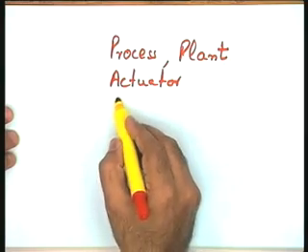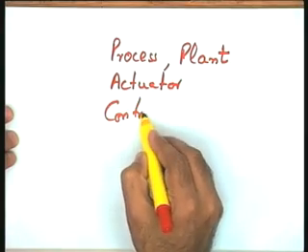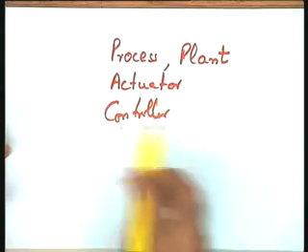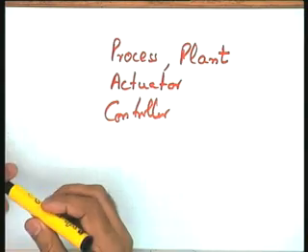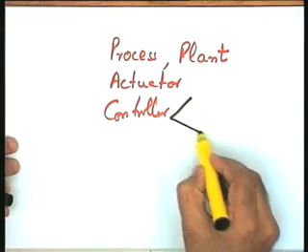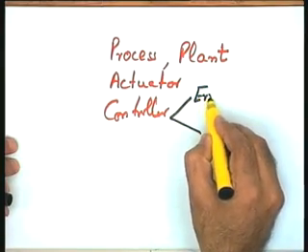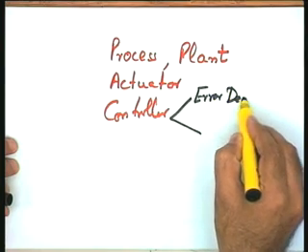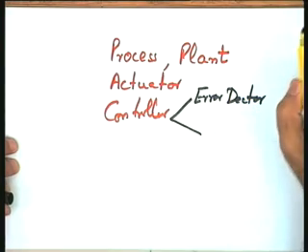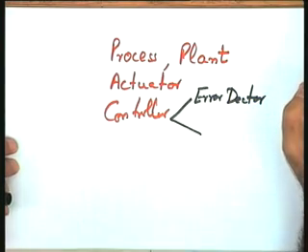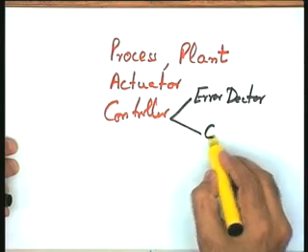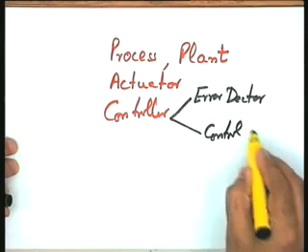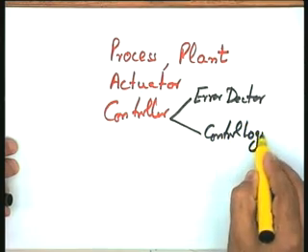What is the controller? The controller, as you have seen, consists of basically two subsystems. One, the error detector, which compares the command signal or the reference signal with the actual controlled signal, and it is going to have a sub block, the control logic. I have given you a couple of examples.